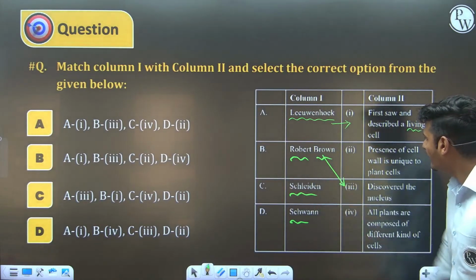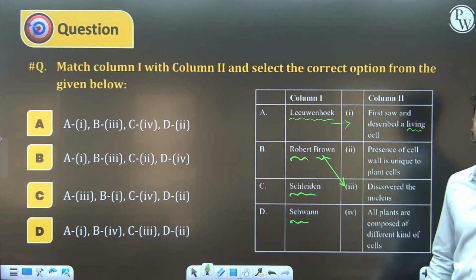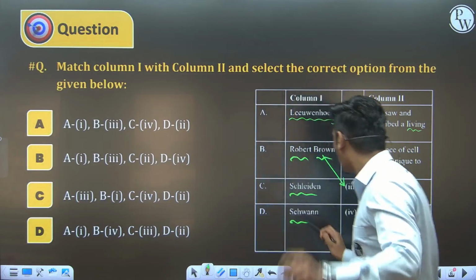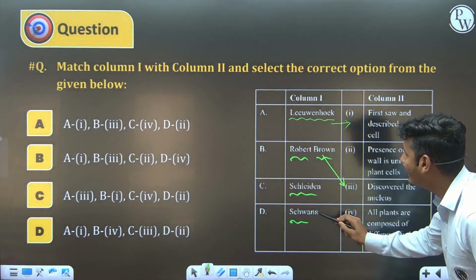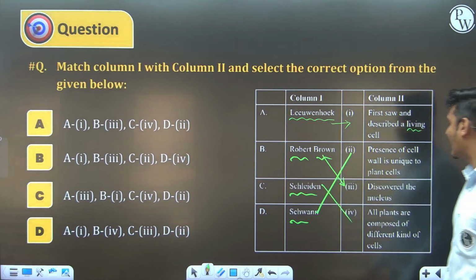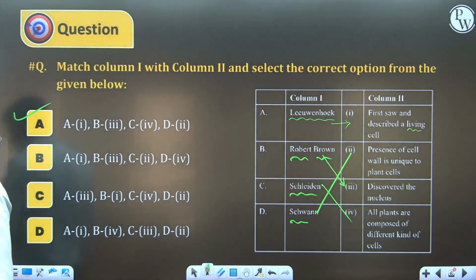Now we are going towards Schleiden. Presence of cell wall is a unique feature given by Schleiden or Schwann. It is given by Schwann. So D is 2 and Schleiden gave that all plants are composed of cells. So the correct answer is A. Correct answer is A. Very nice. You are giving the answer in chat.